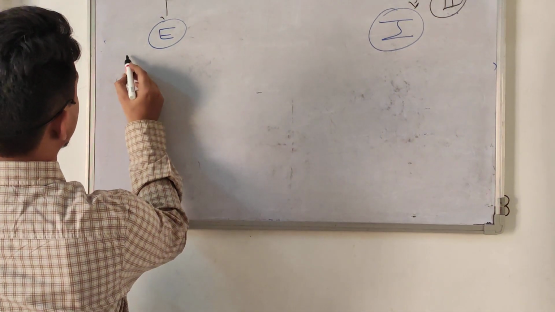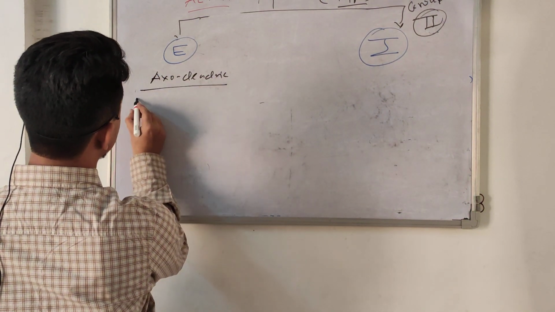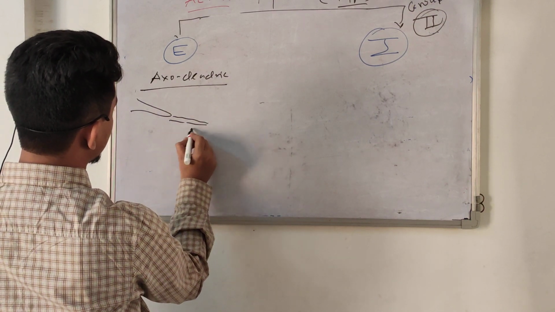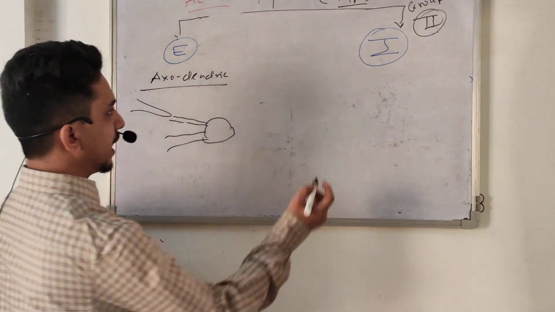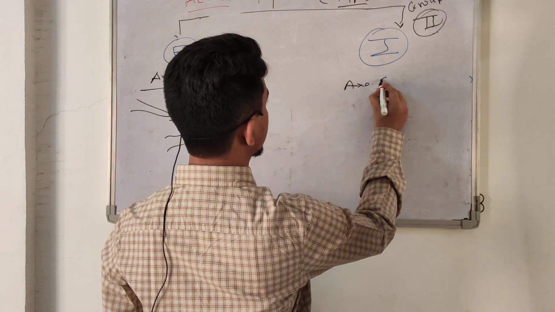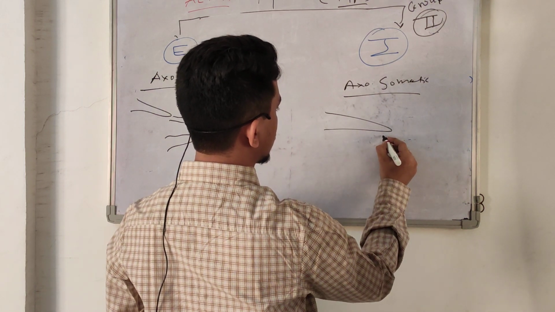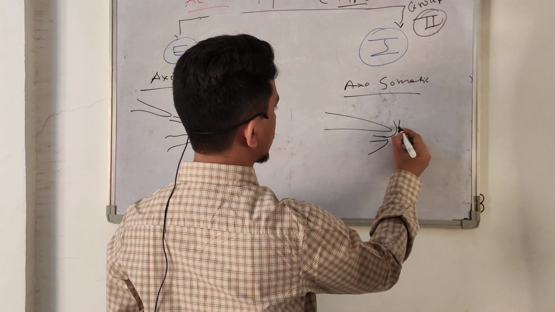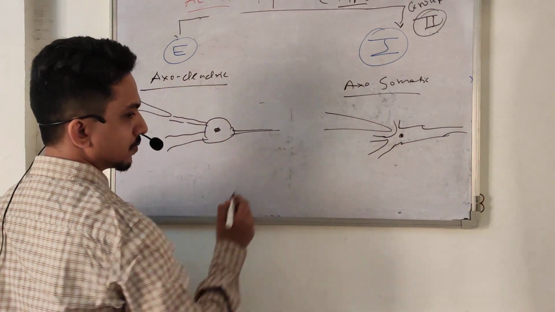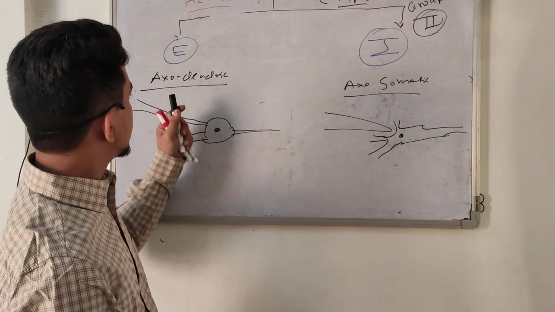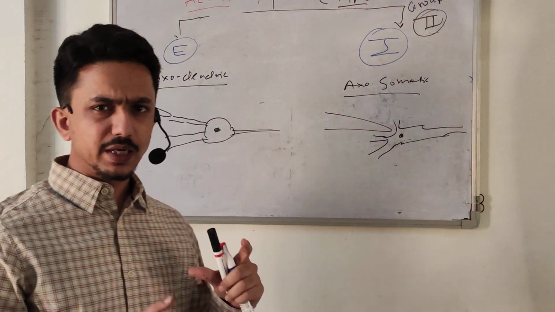Excitatory synapses are basically axodendritic, meaning terminal axons make a synapse with the dendrites. And inhibitory synapses are axosomatic, meaning with the soma. So the majority of excitatory synapses are axodendritic and inhibitory synapses are axosomatic.